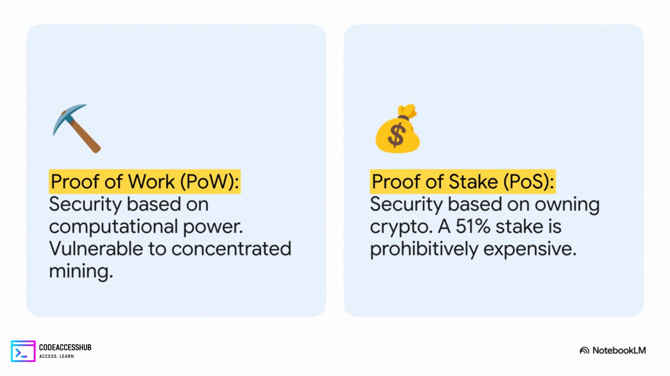So you've got the classic model, which is called proof of work. This is what Bitcoin uses. Here, security comes from having the most raw computing power. But the whole industry is kind of shifting towards something else, proof of stake. In a proof of stake system, it's not about who has the most powerful computers. It's about who owns the most coins. So to launch an attack, you wouldn't need to rent computers. You'd have to actually buy up more than half of the network's entire cryptocurrency. And that is a mind-bogglingly expensive thing to do.